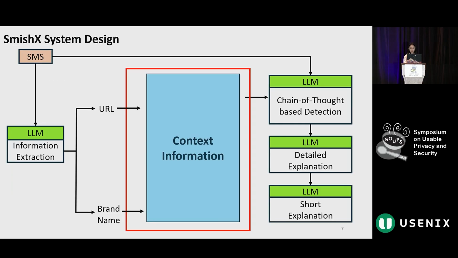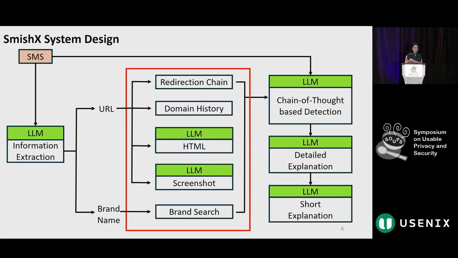We developed SmishX, a system powered by large language models. Given an SMS, it first extracts key elements such as the URL and brand name. Then it collects supporting context information. The supporting context information includes the URL's redirection chain, its domain history, the HTML code, the screenshots of the linked page, and the search results for the brand name.